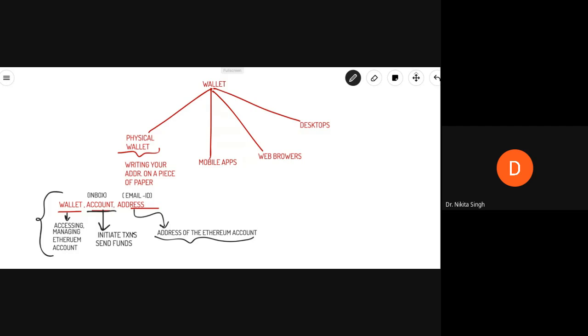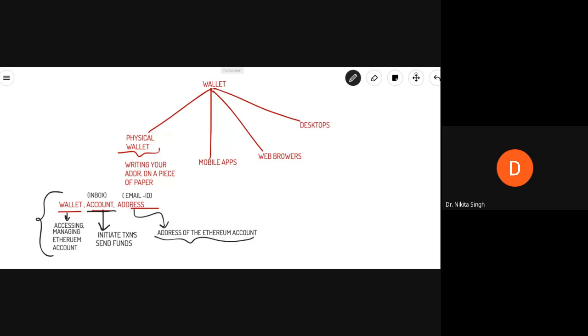Because you are creating transactions, transferring money, or executing some contract, whenever you are doing any of these things, the state of the blockchain is changing, because you're using your account to initiate transactions, and those transactions will change the state of your Ethereum blockchain.